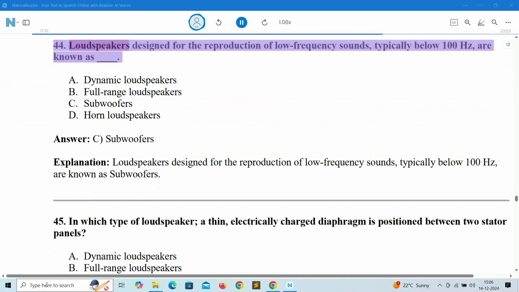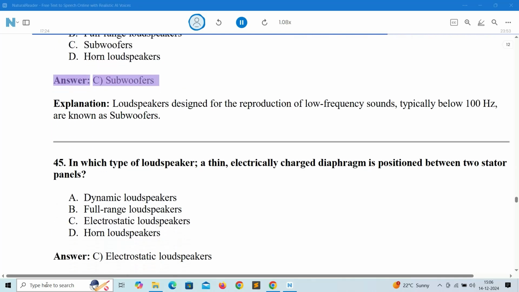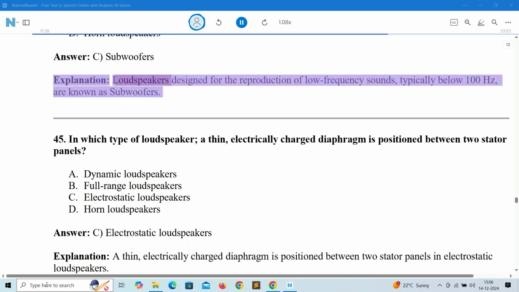44. Loudspeakers designed for the reproduction of low-frequency sounds, typically below 100 Hz, are known as ___. A. Dynamic loudspeakers. B. Full-range loudspeakers. C. Subwoofers. D. Horn loudspeakers. Answer: C. Subwoofers. Explanation: loudspeakers designed for the reproduction of low-frequency sounds, typically below 100 Hz, are known as subwoofers.